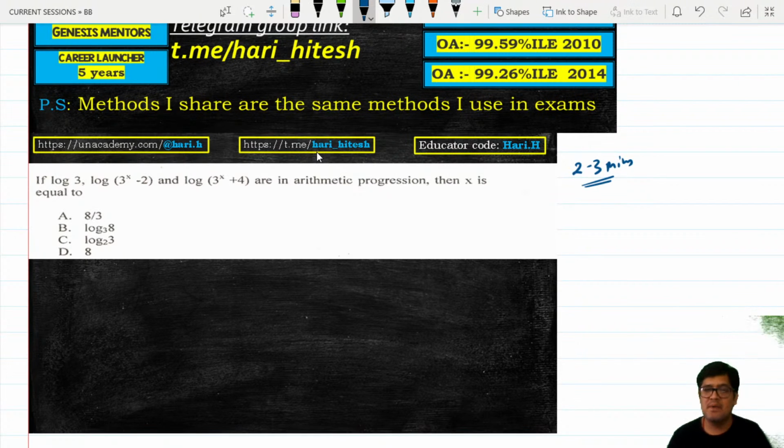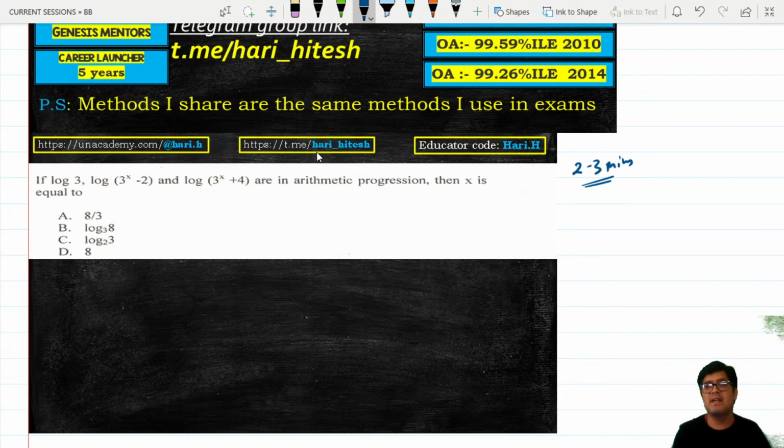In 99% of cases, I'll tell you to replace the answer options and verify. But do you see what type the answer options are? 8 by 3. Can you put 8 by 3 in the power of 3? Can you put 8 in the power of 3 and then solve this? It makes no sense. So it is highly likely the answer option is among B or C.